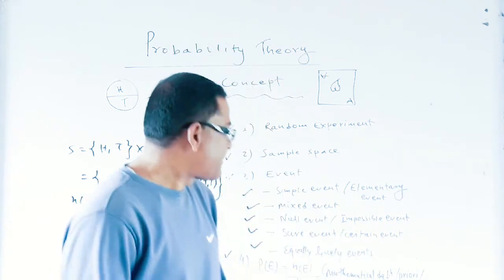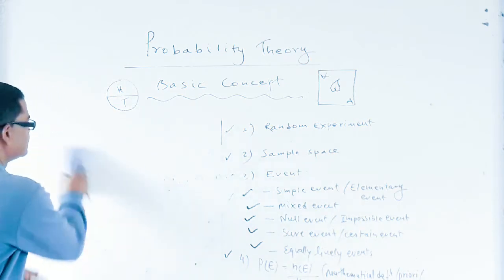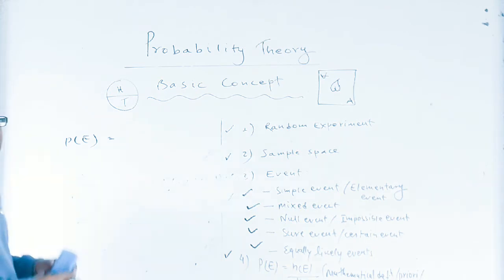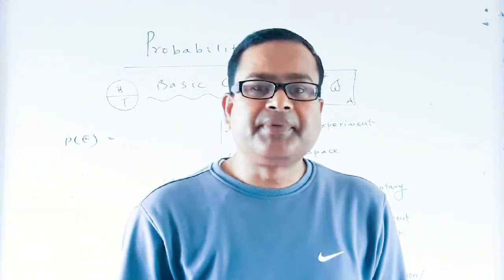Dear students, the probability of an event E is denoted by P(E).